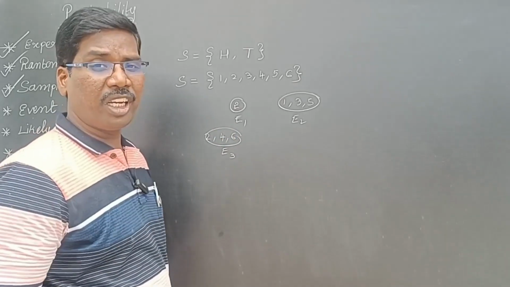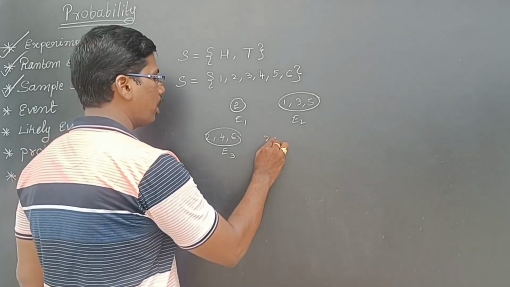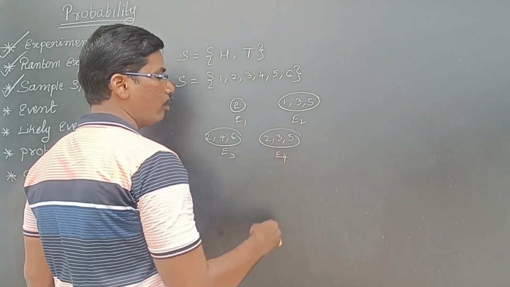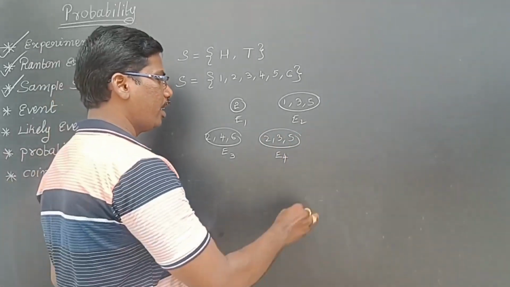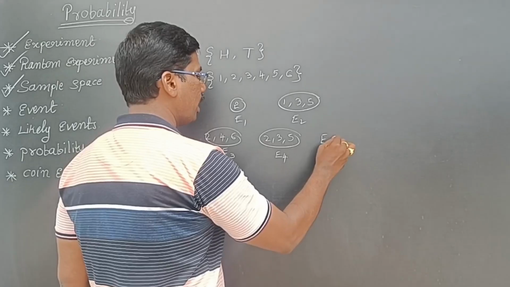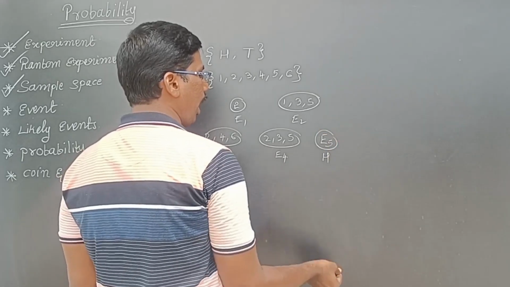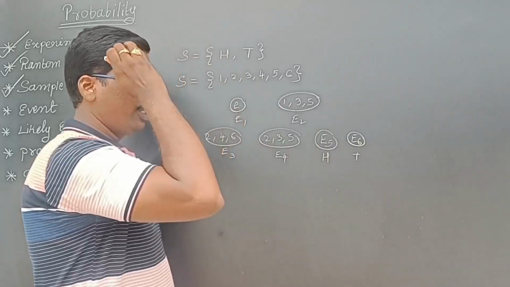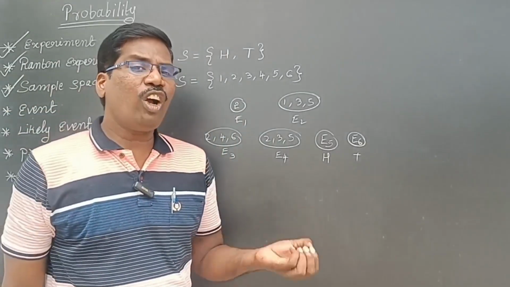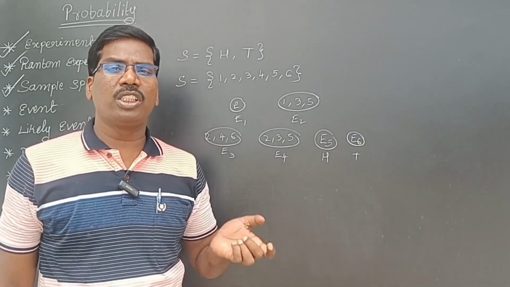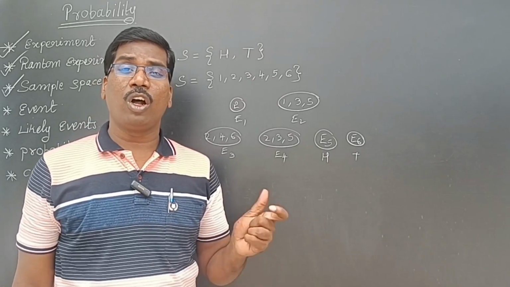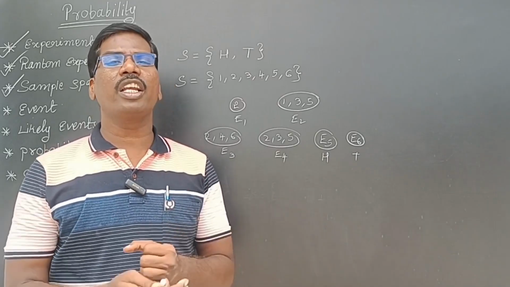Getting even numbers is another event. Getting prime numbers is one more event. For tossing a coin, getting head is one more event, and getting tail is one more event. So getting an outcome or outcomes is called an event.